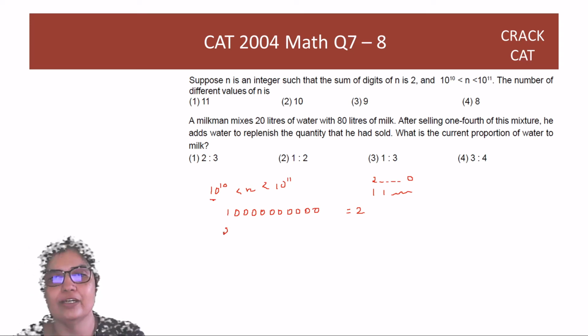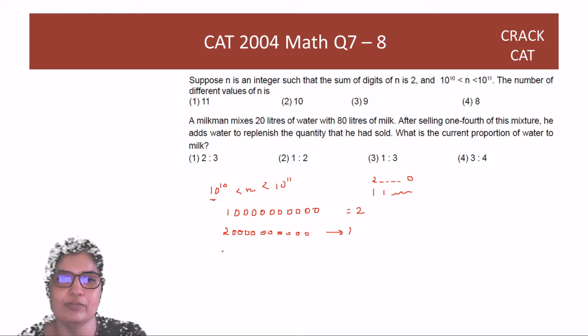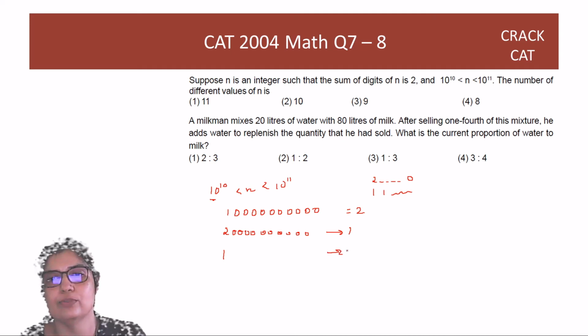So that is one number, 2 followed by 10 zeros. And then in the 1, 1 category, obviously your first digit has to be 1. The second one can be in any of these 10 places. So there are 10 positions for this. So the answer is option 1: 1 starting with 2 and 10 starting with 1, 11.